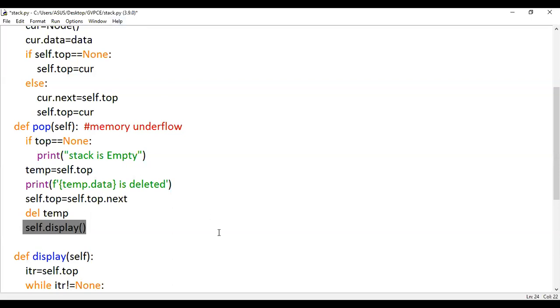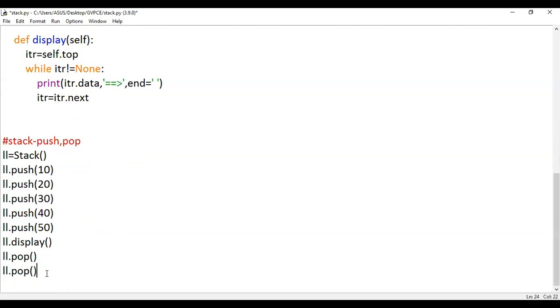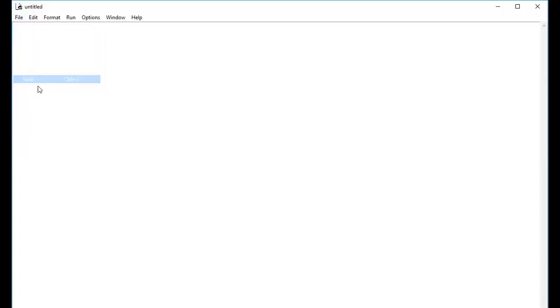I guess you people are clear till this, and now we are going to see one important concept. The particular concept is evaluation of expression. What happened? All of a sudden the sharing stopped. Okay, let me share this one.